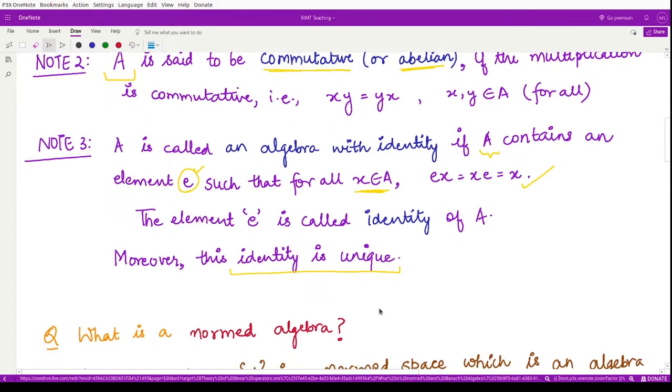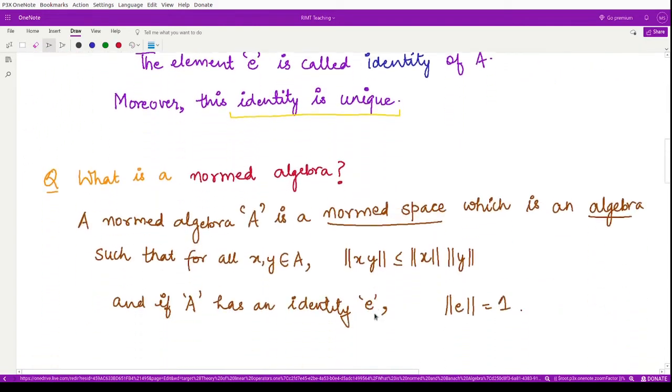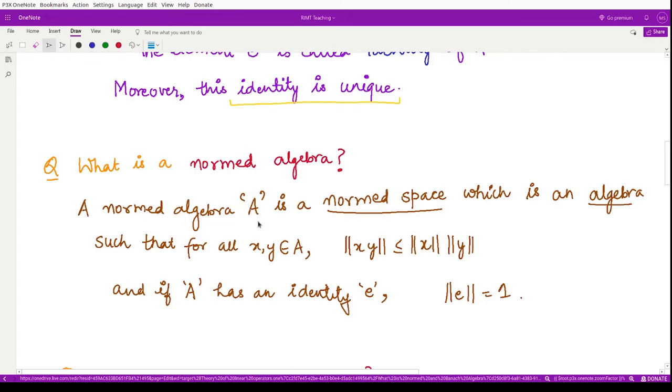Next, let us see what a normed algebra is. A normed algebra is again an algebra with a norm associated with it. Instead of defining it on a vector space, we define it on a normed space such that for every two elements in this algebra, a certain result holds.